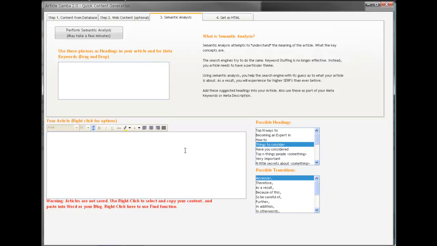In this video, I'd like to show you a very exciting new feature in the ArticleSamba content generation system. This concept is known as semantic analysis, and we believe a first in any of these article software packages. Today, the search engines are trying to get very smart about what a web page or an article is about, and they no longer look at just the keywords. In fact, they're trying to understand what the page is about.